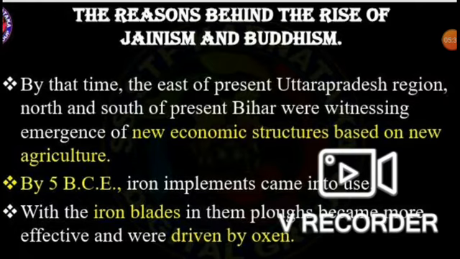By the time, the east of present Uttar Pradesh region, and north and south of present Bihar were witnessing the emergence of new economic structures based on new agriculture. By the 5th century before Common Era, iron implements came into use. With iron blades in them, plows became more effective and were driven by oxen.